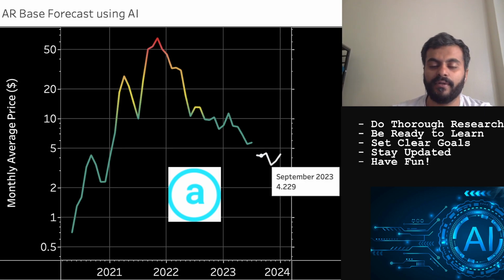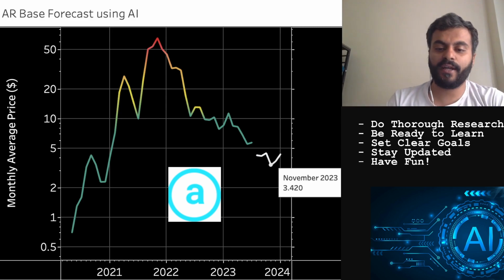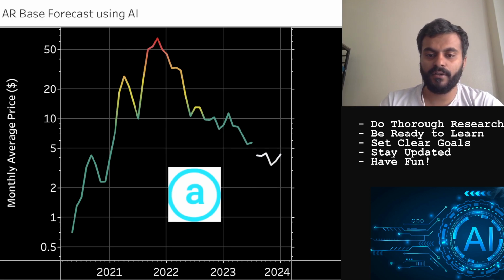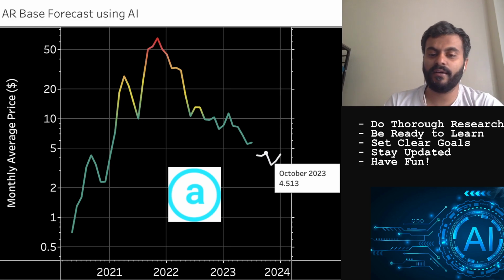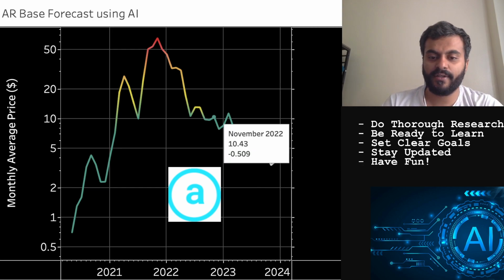And you can also corroborate this story by the recent crash in the crypto market, the crash that started during the middle of August, and this particular crypto is set to hover around $4.51 at the monthly average in October. For November, this model has forecasted another crash, similar to what it did in the September, October, November period of 2022. You could see a similar trajectory being forecasted by this model one month prior. Instead of September, it is August over here, and instead of November, it is October.